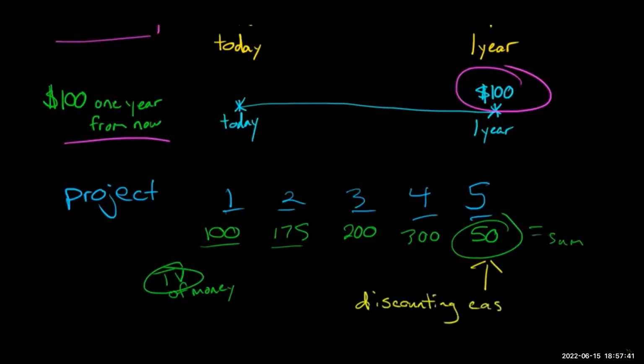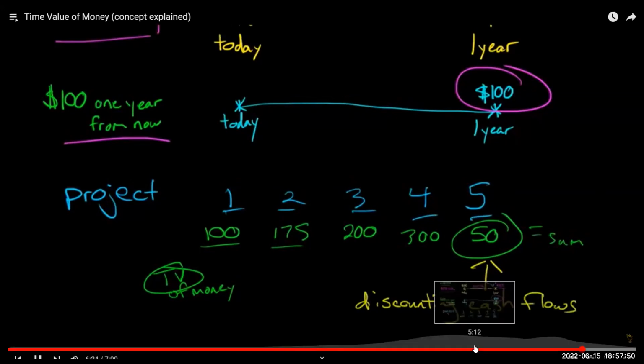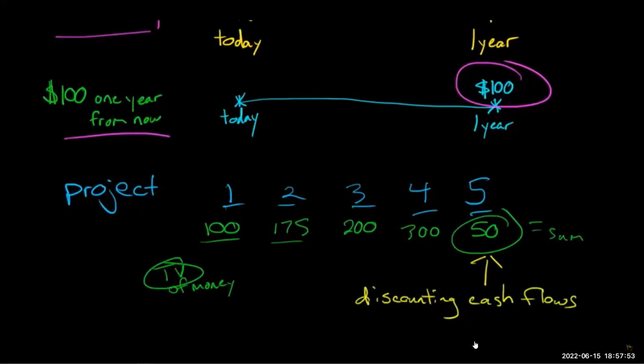So that 50 here is a cash flow in year 5. And what we're saying is, what's the rate of return we could have earned on money today? Let's say 5%, 7%, whatever it is. Then let's use that to discount this number, so it's going to be something less than 50, because maybe it's 30 or 35 or whatever, depending on your discount rate, could have been invested today to get 50 five years from now. So when we talk about discounting cash flows, we're using the time value of money concept and some other formulas that we're going to talk about in other videos to take future cash flows and figure out what they're worth today.